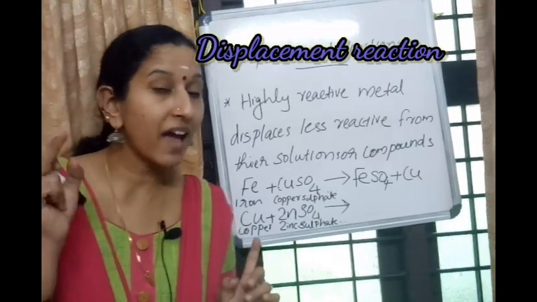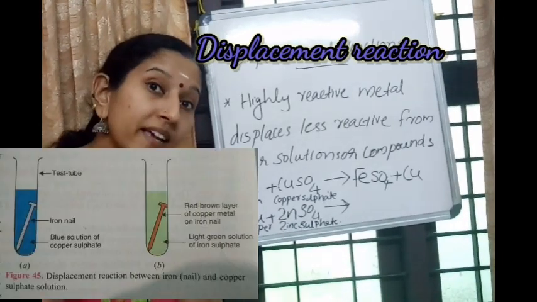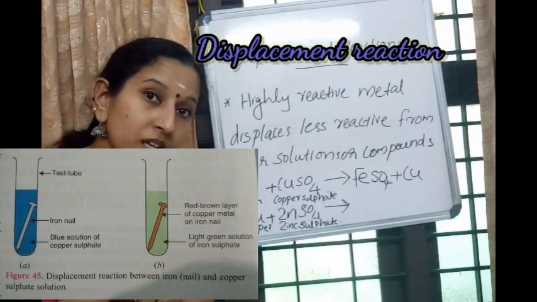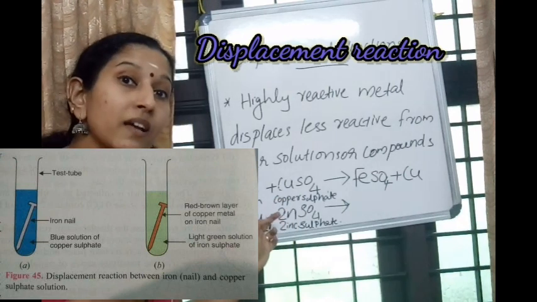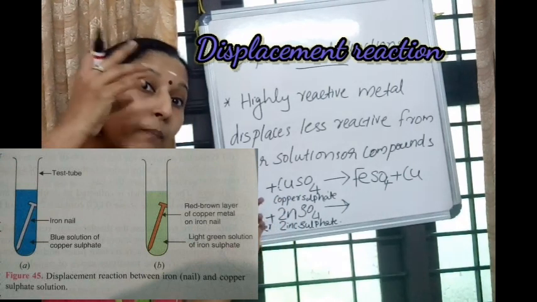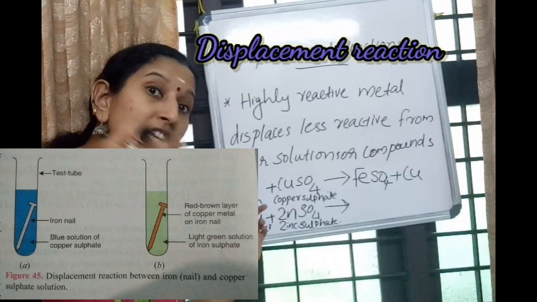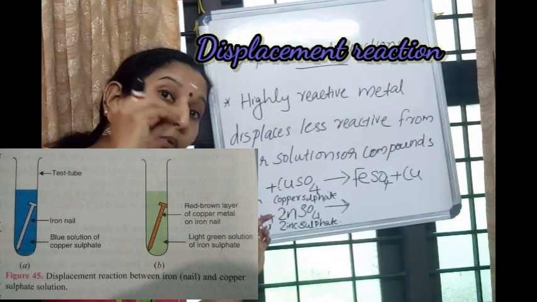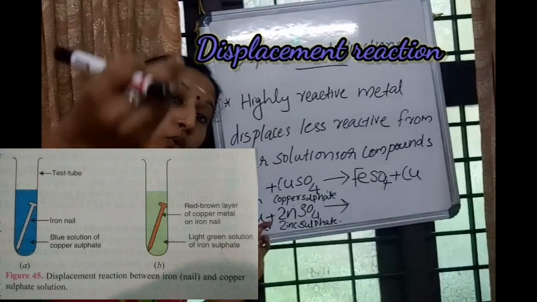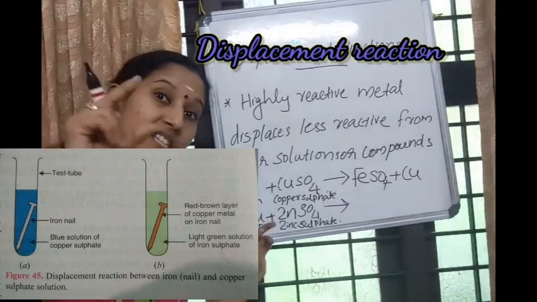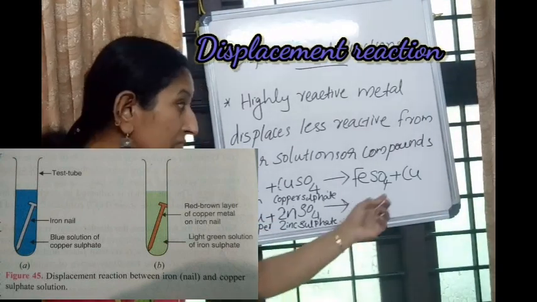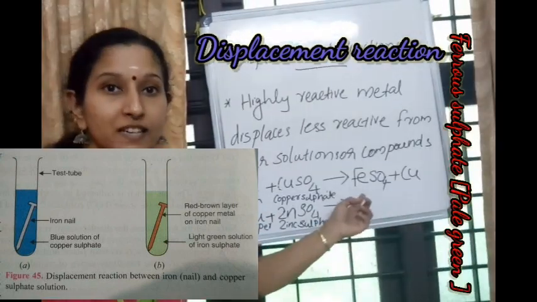Do you remember last year's, your 7th standard experiment? The blue color. When we kept the blade in the blue colored solution, the blue solution changed to pale green. So which was that pale green solution? FeSO4, ferrous sulfate.